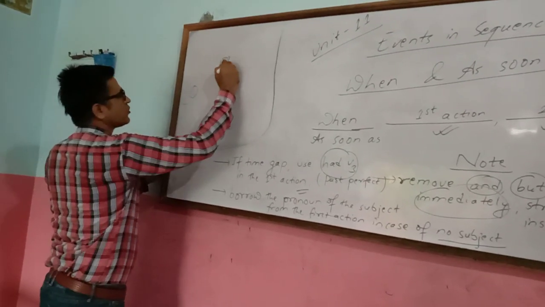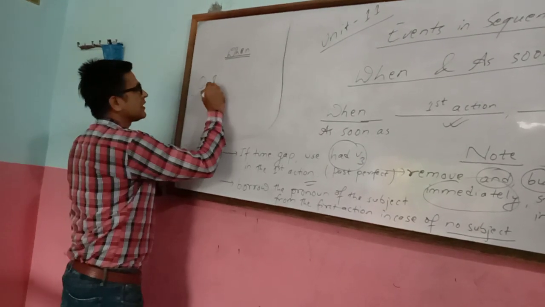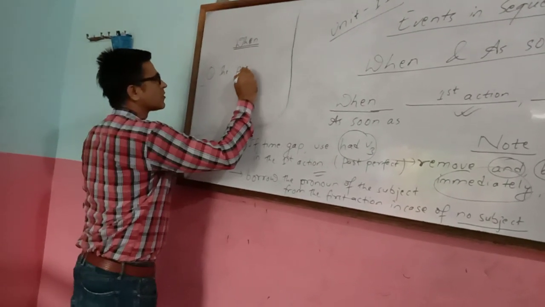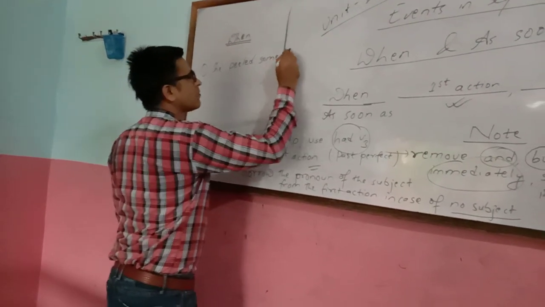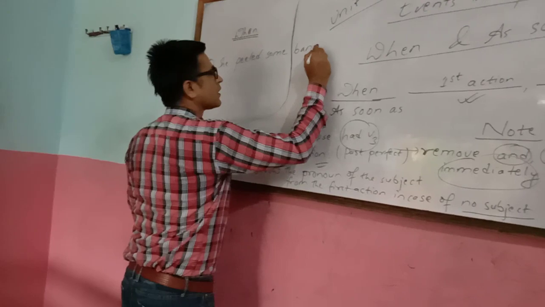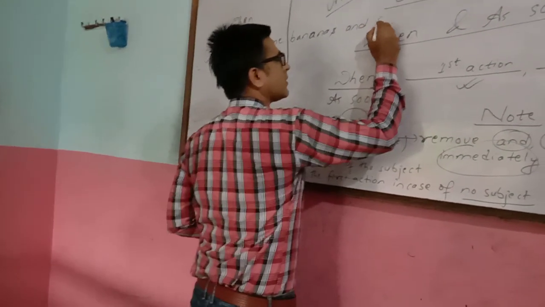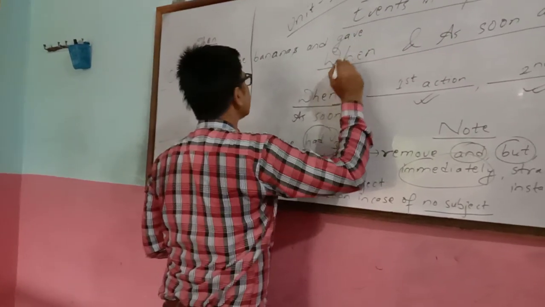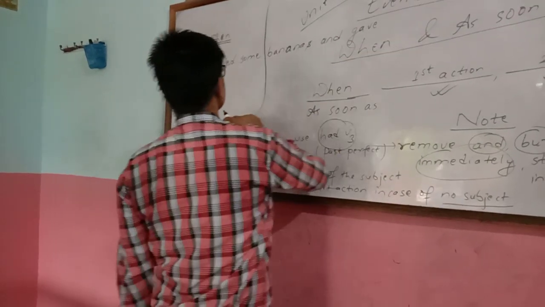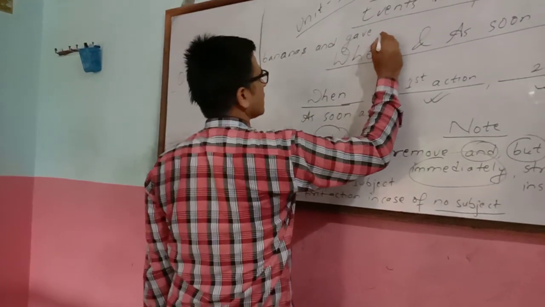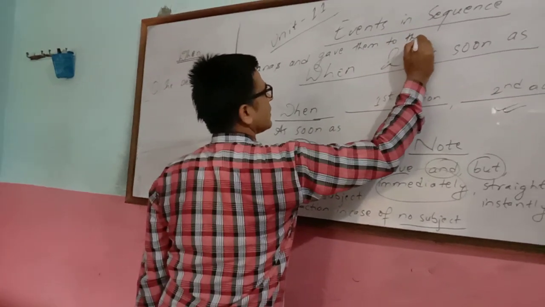A very simple question. Use when. She peeled some bananas and gave them to the baby.